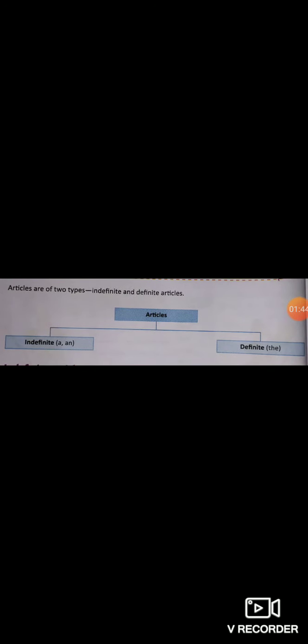Now we will learn more about these articles. Articles are of two types, indefinite and definite articles. Indefinite means a, an, and definite means the. An indefinite article modifies any common noun in its singular form.